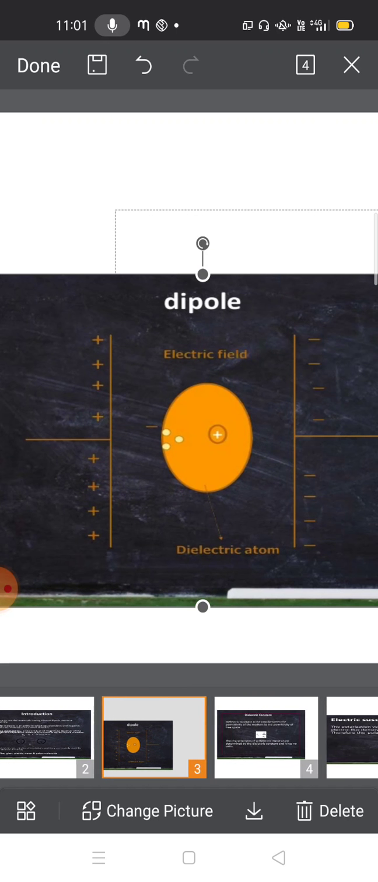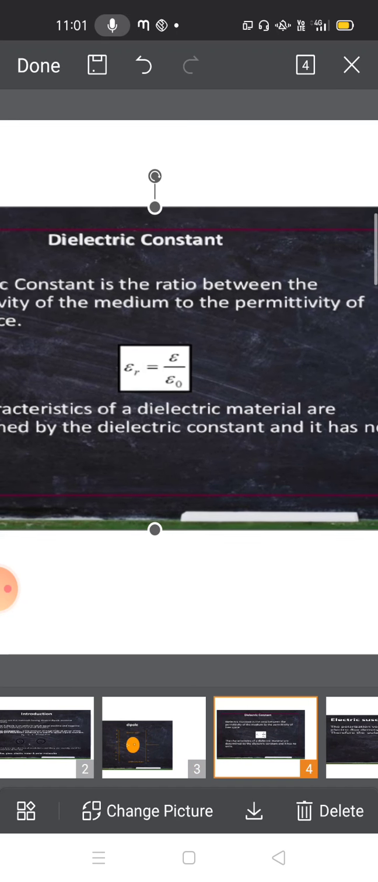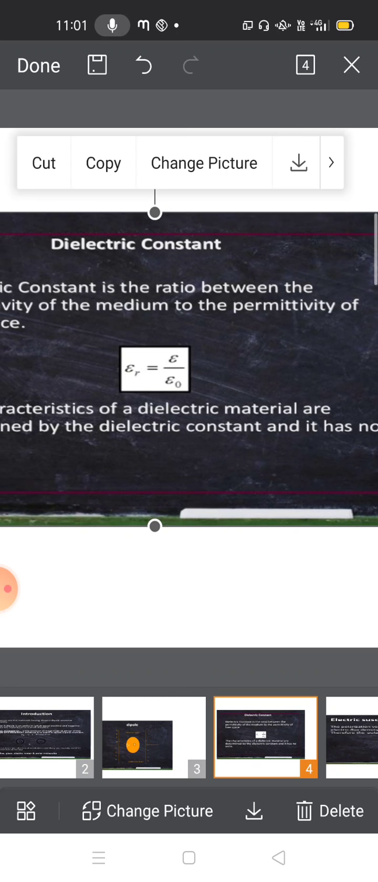Next we discuss another term, the dielectric constant. In dielectrics we calculate the dielectric constant. What is meant by dielectric constant? The ratio of the permittivity of the medium to the permittivity of free space is defined as the dielectric constant epsilon r. It is also called the relative permittivity. So epsilon r is equal to epsilon by epsilon naught.